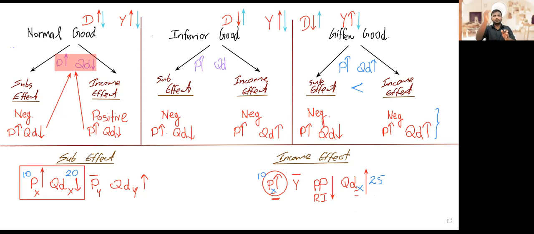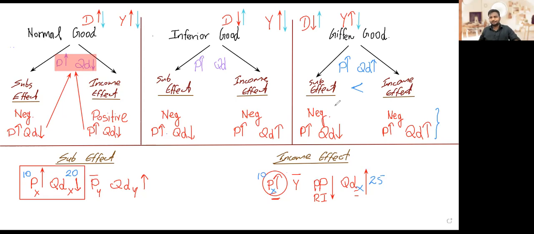Right, the price of product X is going up by 10 rupees. The substitution effect says, okay, when the price goes up by 10 rupees, demand will come down by 20 units. But the income effect says, when the price goes up by 10 rupees, quantity demanded will go up by 25 units. So which effect is more prominent, which one has a greater effect here?